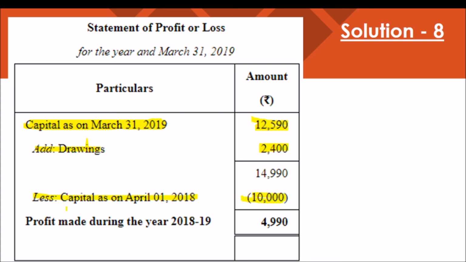So 14,990 minus 10,000, the profit made during the year, we will get 4,990. So this is the way to prepare all the items related to incomplete records.